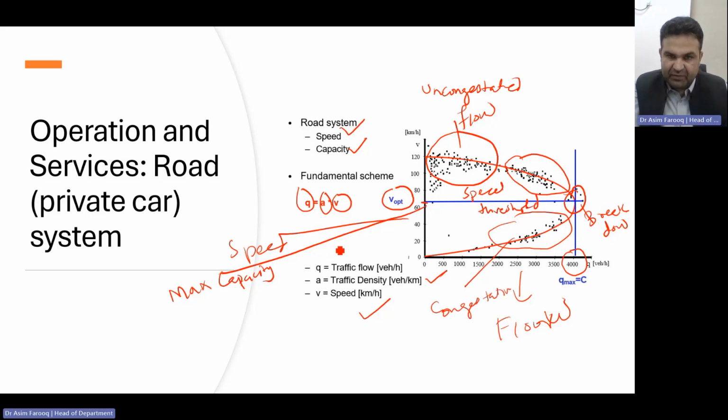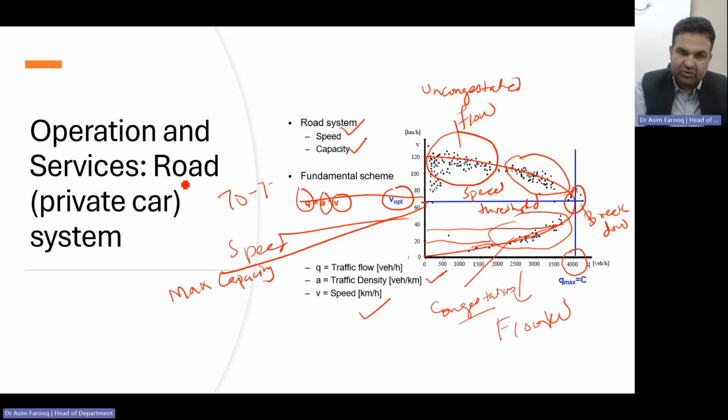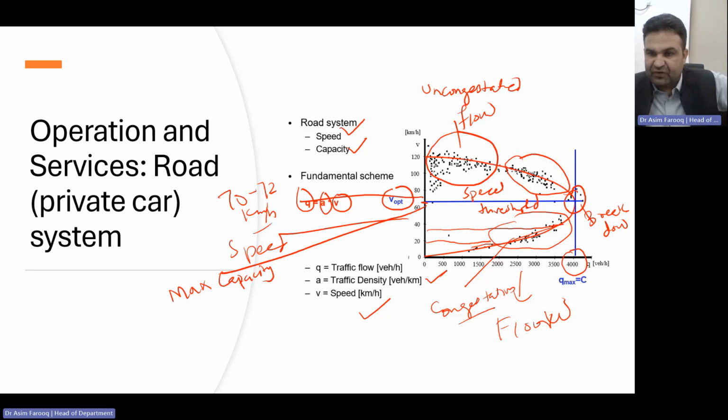Or in very simple words, below that 60, 62 or 70, all those vehicles which are below that, if you see here, have an operating speed of 25, here we have 35 or 40. But the operating speed should be somewhere between 70 to 72 kilometers per hour. Basically, it shows the maximum traffic flow